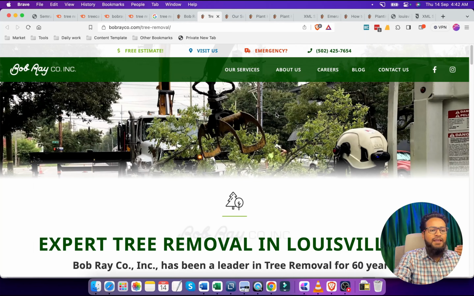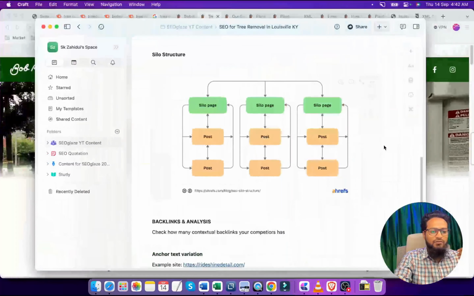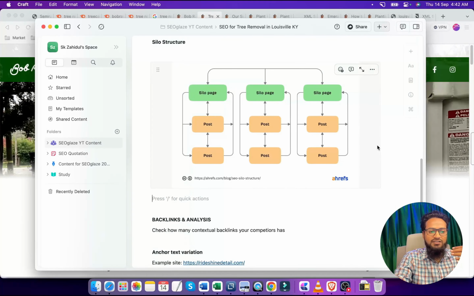It is also very good for Googlebot. Googlebot can crawl each and every page very easily if we organize our site in a good way. So always try to follow a good silo structure.